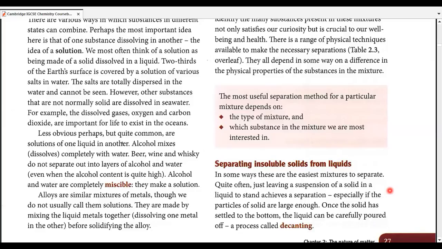Decanting is the first process that we are going to do over here. So decanting is actually quite easy. The insoluble solid settles at the bottom of the vessel and the liquid which is on top can be carefully poured off. Decanting actually itself means careful pouring. Class, are you clear about careful pouring or should we go ahead and watch a video about it? If you're clear, good enough. If even a single person is not clear, we can always go for a YouTube video right here. What do you say?